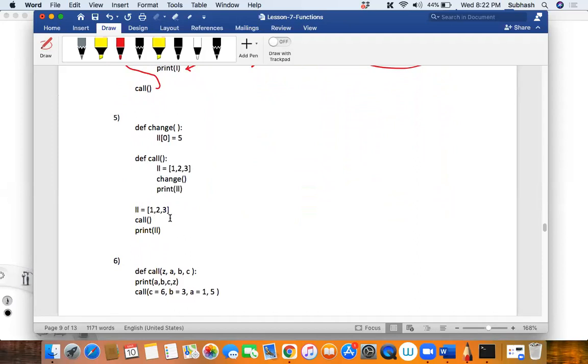Sir, in the main context we have a list. This is called the main context, isn't it? Yes. In the main context, we have LL. Okay, so this is the heap. And then we have a list, which is nothing but 1, 2, and 3.